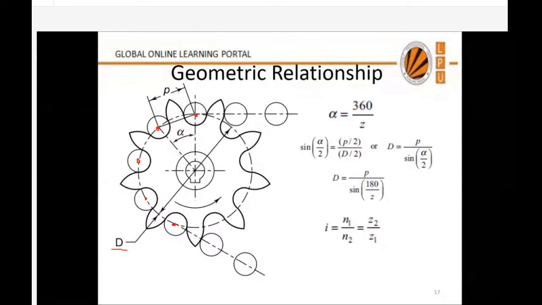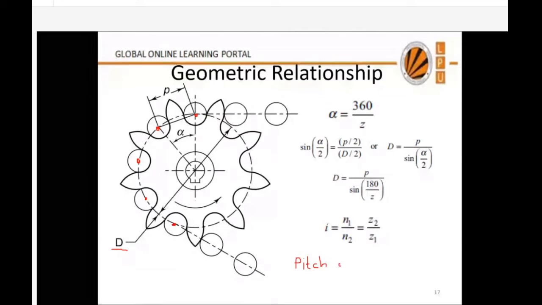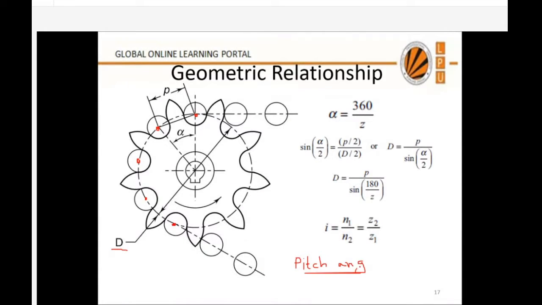Now there is the term alpha. Alpha is called the pitch angle. Can anyone define what the pitch angle is? How can we define it, as visible in your figure? Sir, the angle made by the pitch with the center of the sprocket. Not the angle made by the pitch. It is the angle subtended by the centers of two adjacent pins at the center of the sprocket.